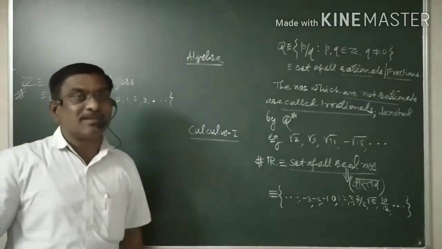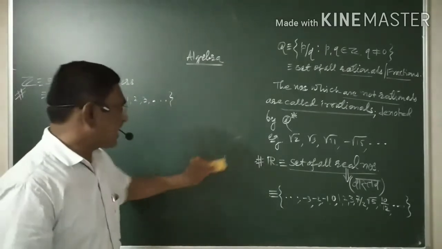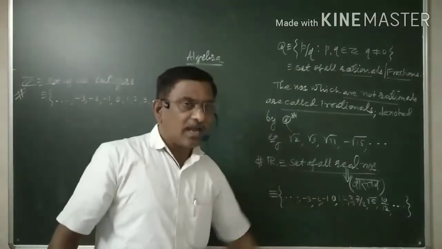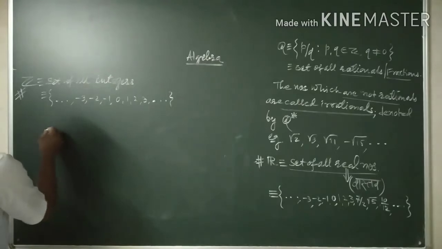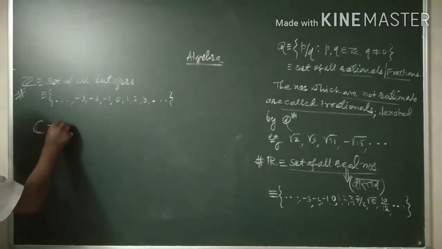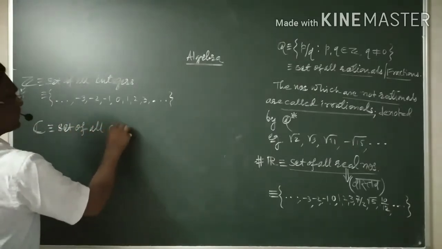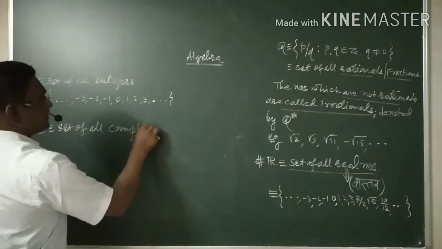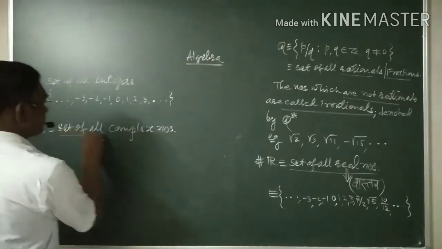One more thing I want to tell you: after R, the set of all real numbers, there is another set denoted by C. It is nothing but the set of all complex numbers.